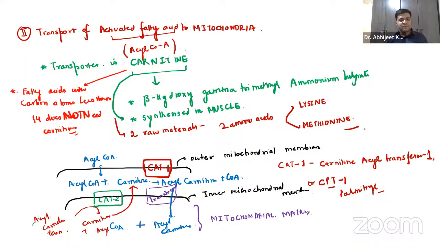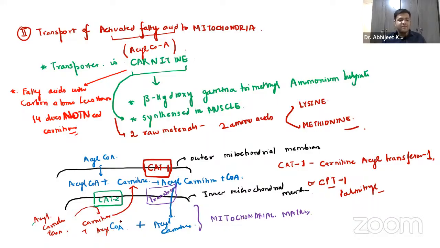So that is something you have to remember. You just have to remember acyl coenzyme A plus carnitine will be forming acyl carnitine plus coenzyme A. This acyl carnitine will go into the mitochondrial matrix.